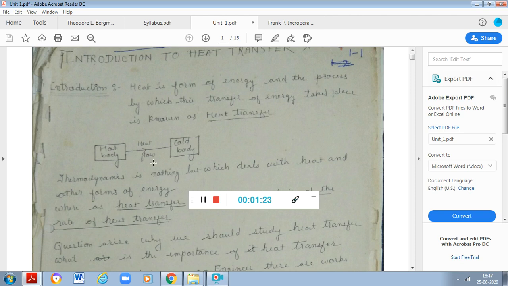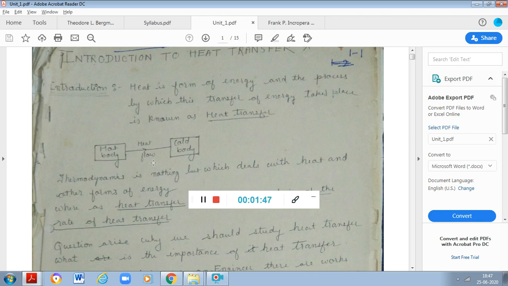So what does our personal experience with our body suggest? When I'm feeling very hot, what do I do? I generally go to an open space so that I can get more air, or I sit under a fan which has a higher speed of rotation.